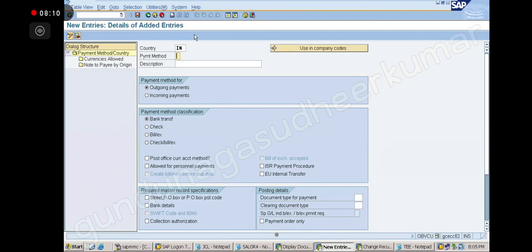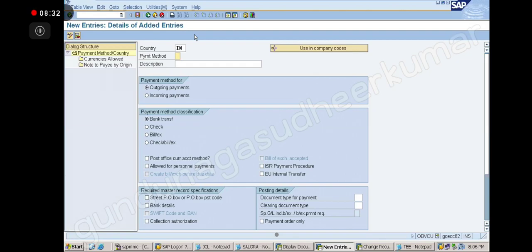Now we have so many, Google Pay, Phone Pay. We have many methods of how we can pay. Online transfer, RTGS, demand draft, NEFT.